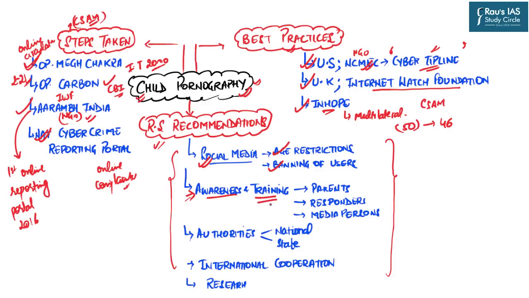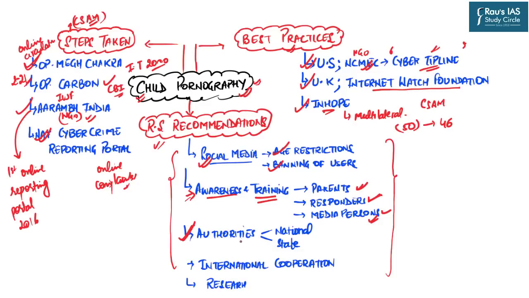And here, the committee says that awareness and training of all the important stakeholders must be done. That is, parents, responders, as well as media persons. For parents, the awareness and training program must be done in order to identify the early signs of child abuse. Similarly, for the responders, the training must be done in order to conduct child abuse investigations effectively. And for the media persons, they must be trained to properly report on child exploitation issues and to take care of the rights of the victim as well as the rights of the convicts.